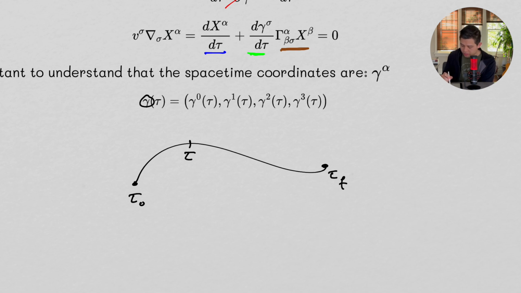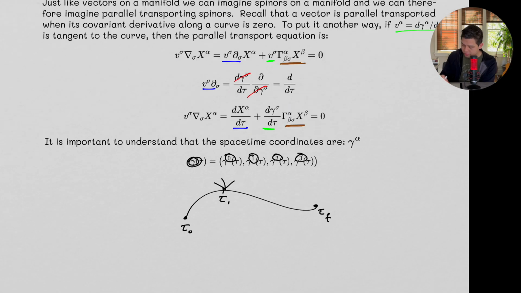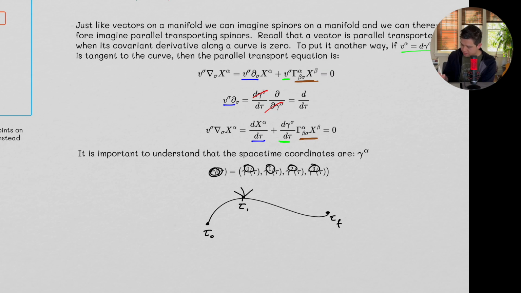So this is tau 1, for example, and we can erect a coordinate system at tau 1, and that coordinate system again is given to us by gamma, and each basis, right, is a function of that parameter as well.